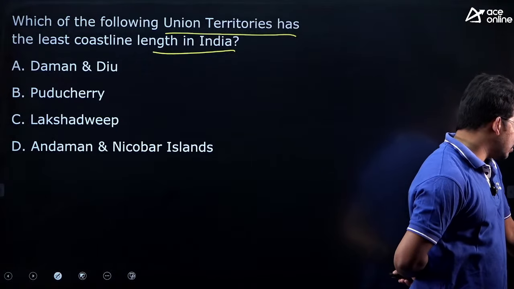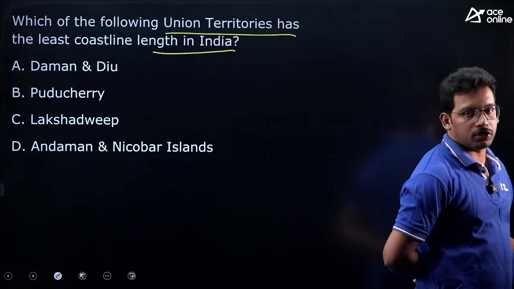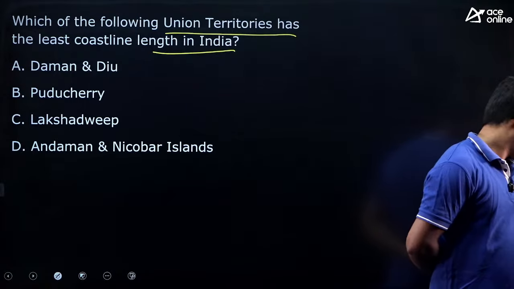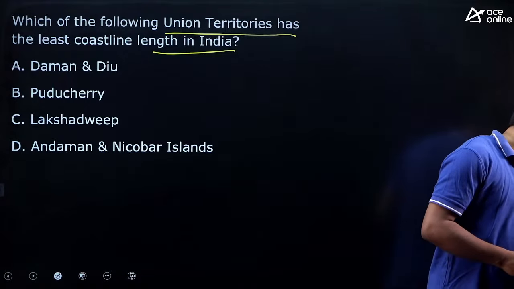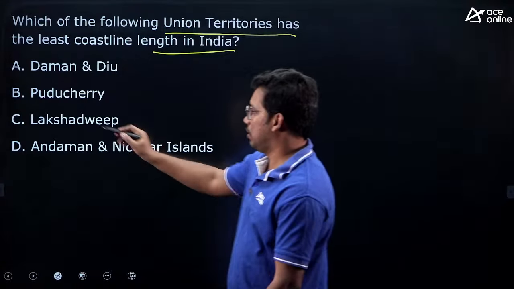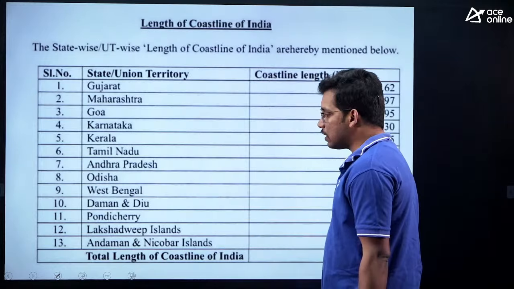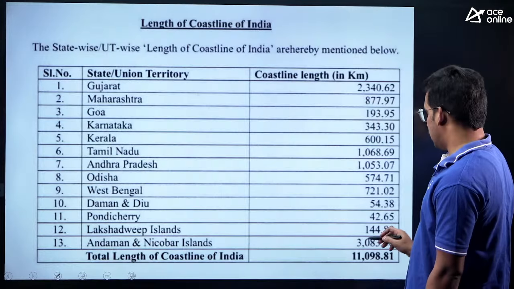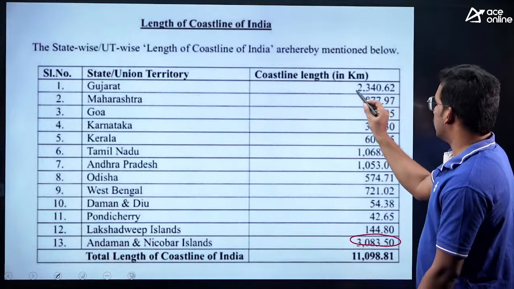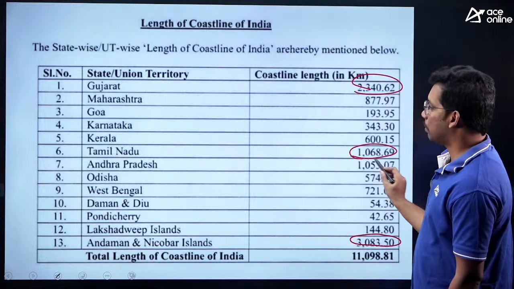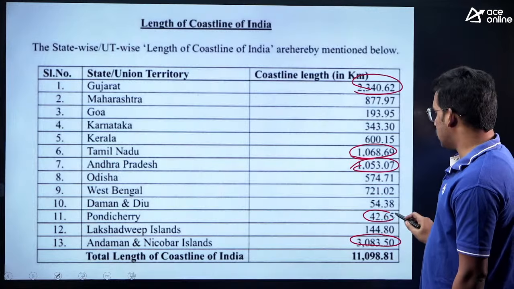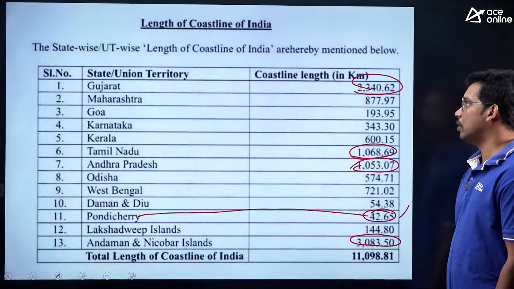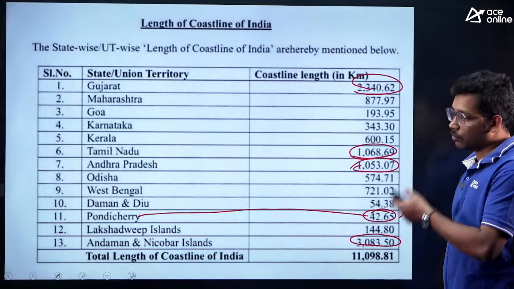This is a recently changed one, right? We have recently got changes to the coastline. So very important. Very good, one person has answered. It is Pondicherry that has the least coastline. This is a recent government document taken directly from the Press Information Bureau. The highest coastline is for Andaman Nicobar Island, then Gujarat, then Tamil Nadu, then Andhra Pradesh. And the least you can see here is for Pondicherry, with just 42.65 kilometers. So it is a very recent document, and you can expect a question.